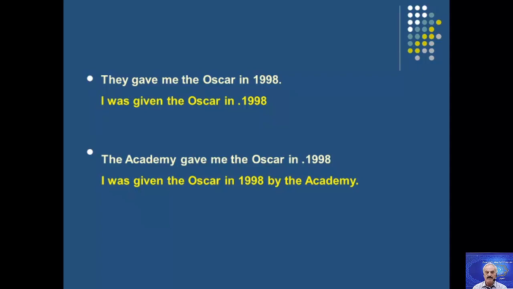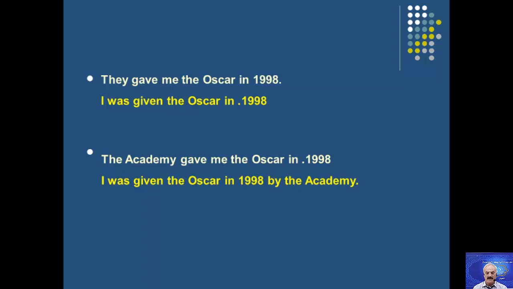They gave me the Oscar in 1998. This sentence is in the simple past. With the simple past, as I told you before, I must have either was or were. Now, the Oscar is singular. They gave me the Oscar. Where is the object? The object is me.